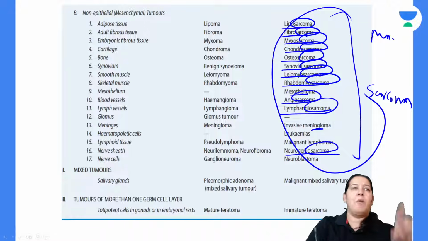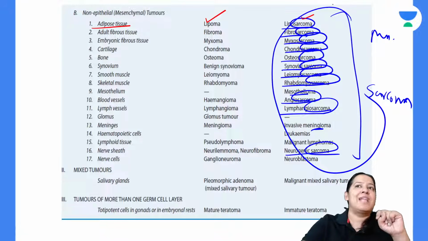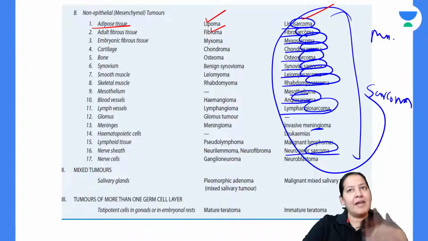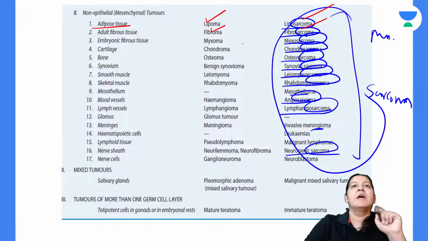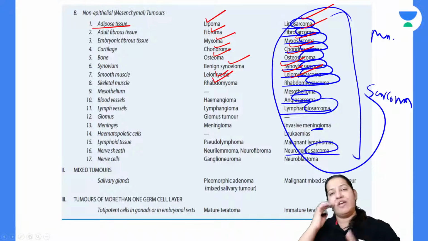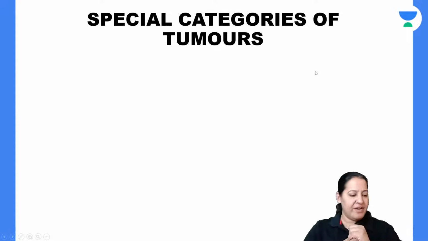See the benign form of them. So the benign tumor of the adipose tissue is lipoma and the malignant tumor of the adipose tissue is liposarcoma. Benign tumor of the fibrous tissue is fibroma. The malignant tumor is fibrosarcoma. Right? Myxoma, myxosarcoma. Chondroma, chondrosarcoma. Osteoma, osteosarcoma. Synovioma, synovial sarcoma. Leiomyoma, leiomyosarcoma. Rhabdomyoma, rhabdomyosarcoma. In the same way, you can continue the list. So benign versus malignant. You got the nomenclature. Everyone give me a thumbs up.